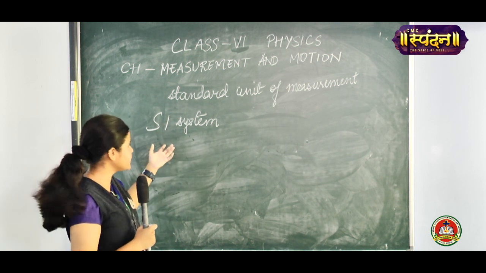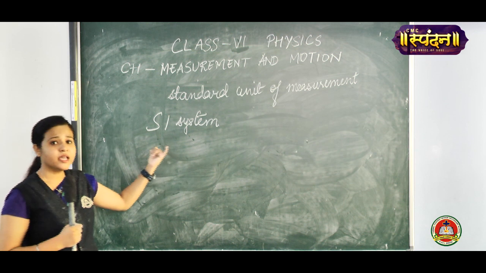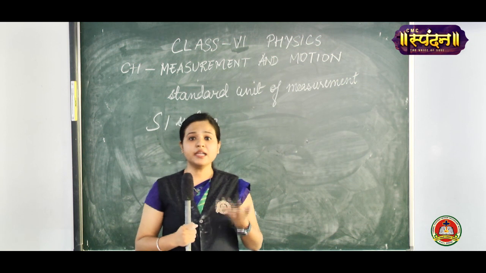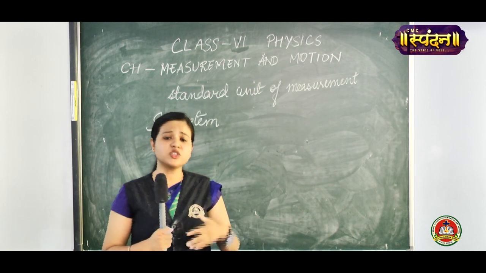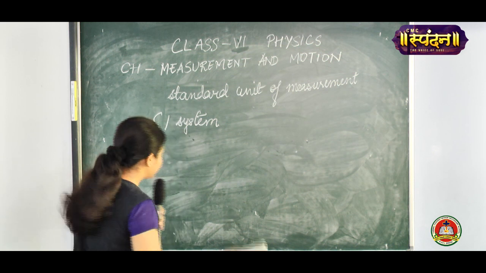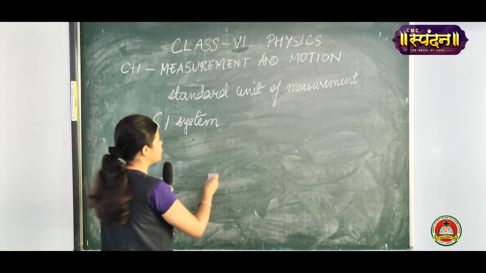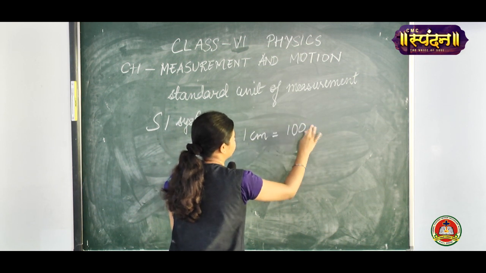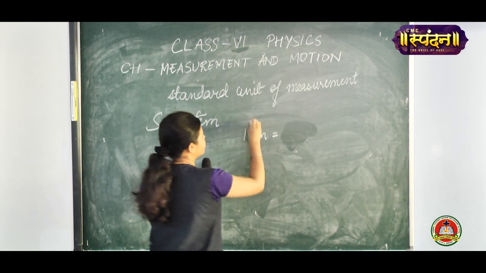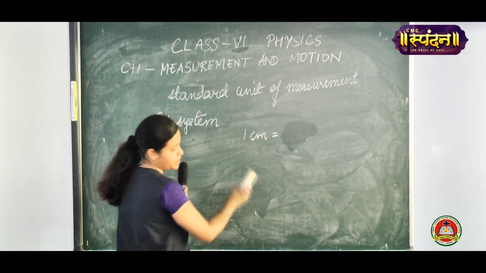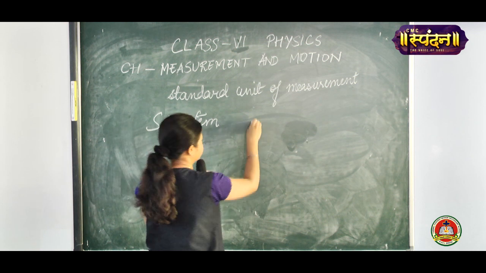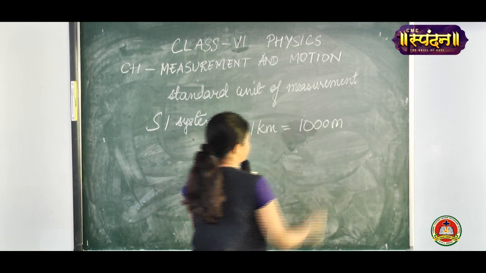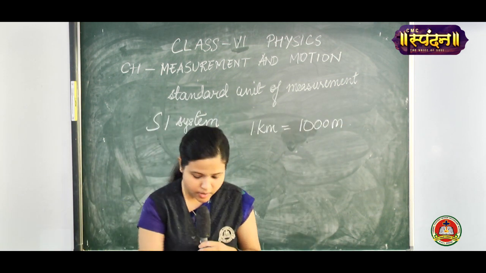With the advent of this SI system, the calculations made by scientists all over the world were now uniform and were understood by scientists of other countries as well. Now in the SI system we usually have the metric system. So we'll start with kilometer, because it is the biggest unit. 1 kilometer is equal to 1000 meter. Yes, it is the biggest unit.